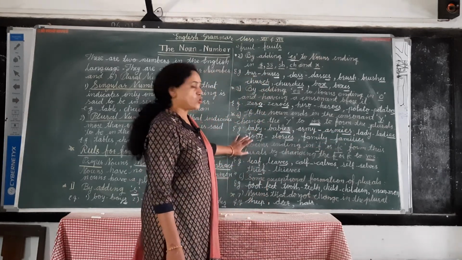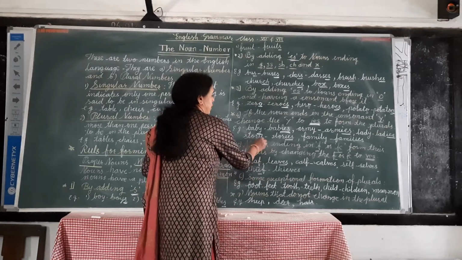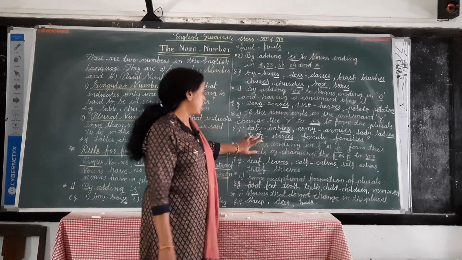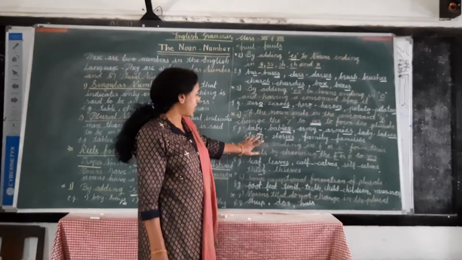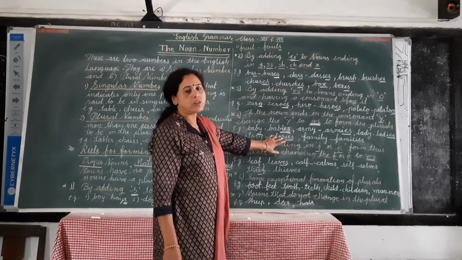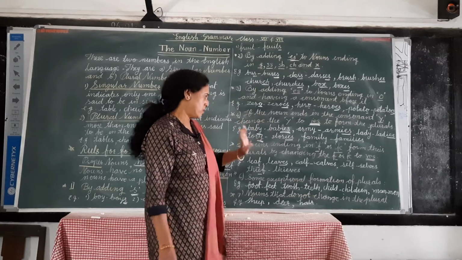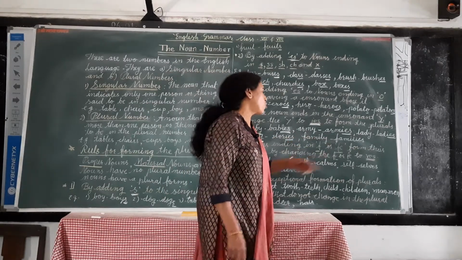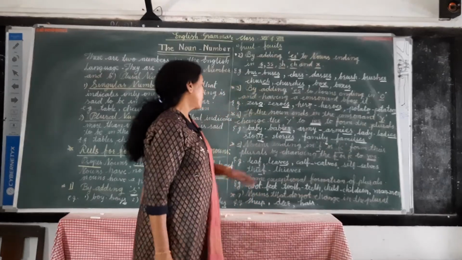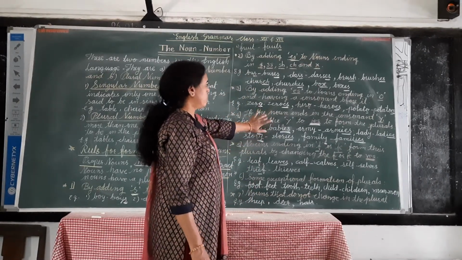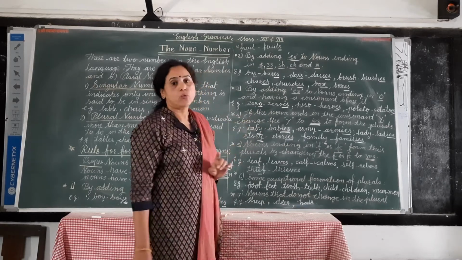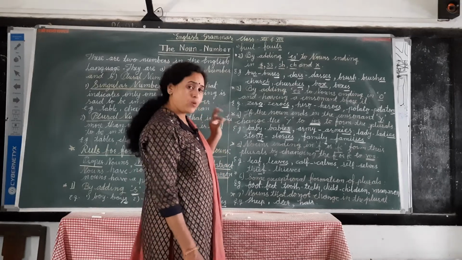Lady, ladies. Story ends with y, so stories. In the place of y there is ies in the plural form. Family: in the place of y we should write ies, means families. This is the fourth rule. If the noun ends in a consonant y, change the y to ies to make the plural forms.